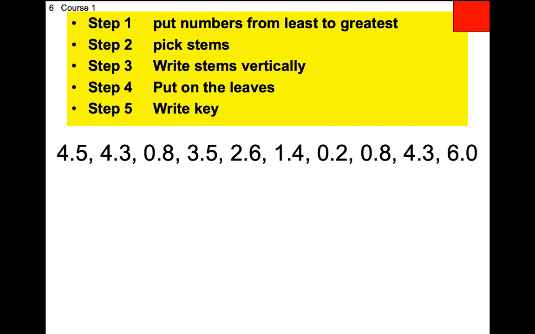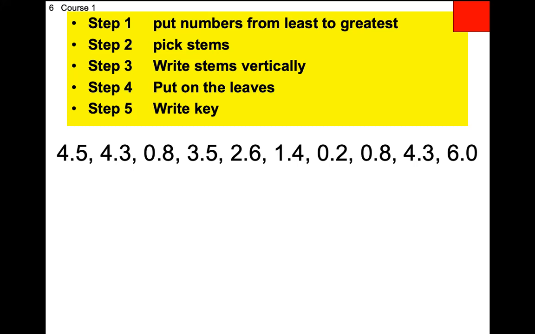Decimals can cause problems, right? So smallest number, 0.2. So we put 0.2, we cross it out. 0.8, I'm just going to write what you're telling me, so if they're wrong, speak up.